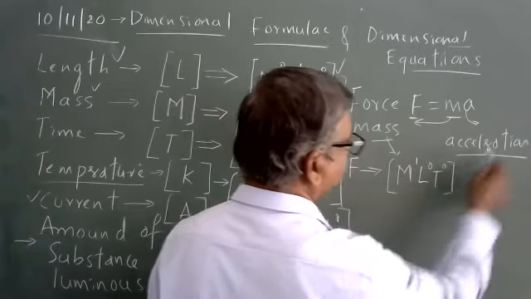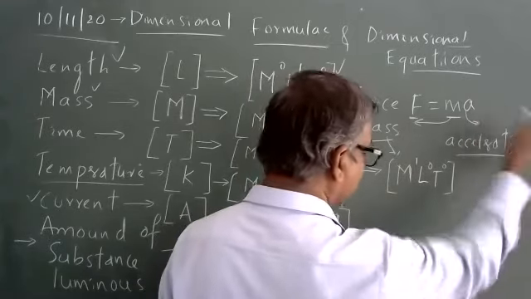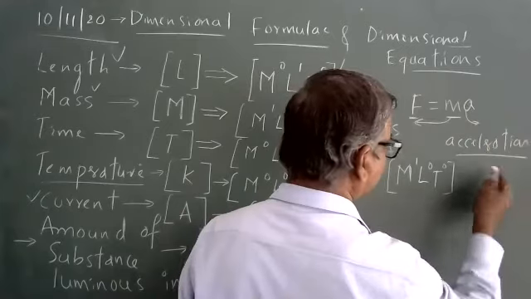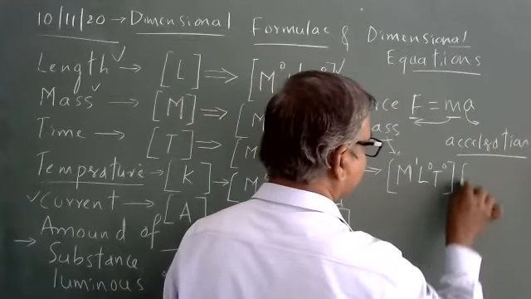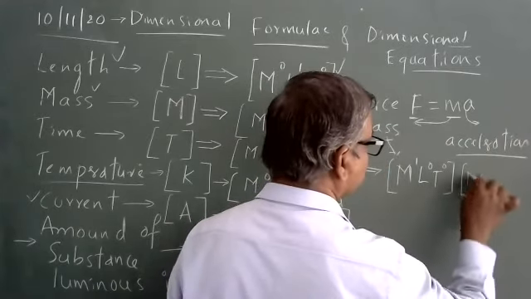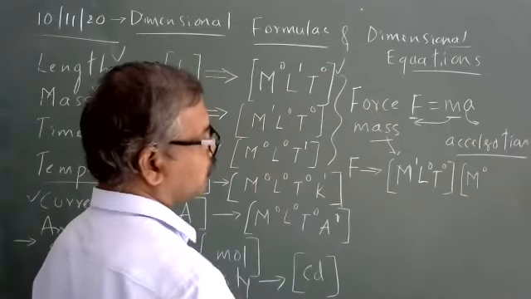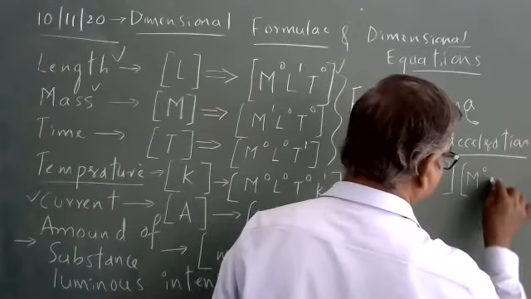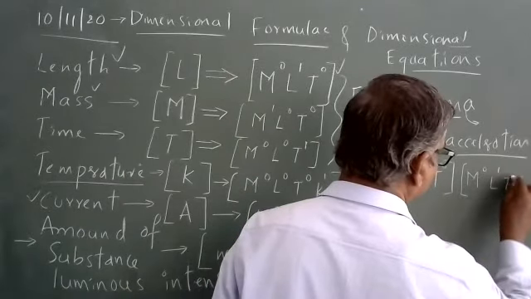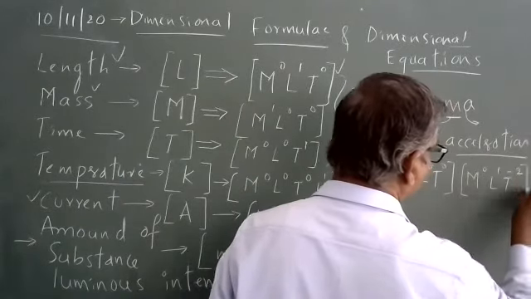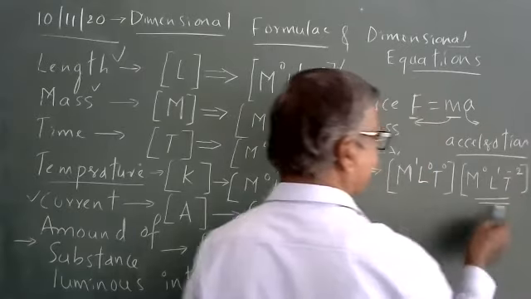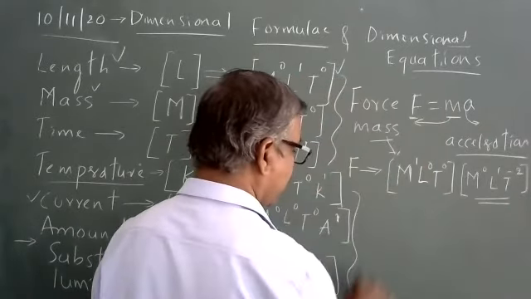Then acceleration dimensional formula. Let me write it directly, then I will support you. Mass raised to 0. It is the rate of change of velocity. It is measured in meter per second square. We write it L raised to 1, T raised to minus 2. How do I get this acceleration dimensional formula? Now look at it.